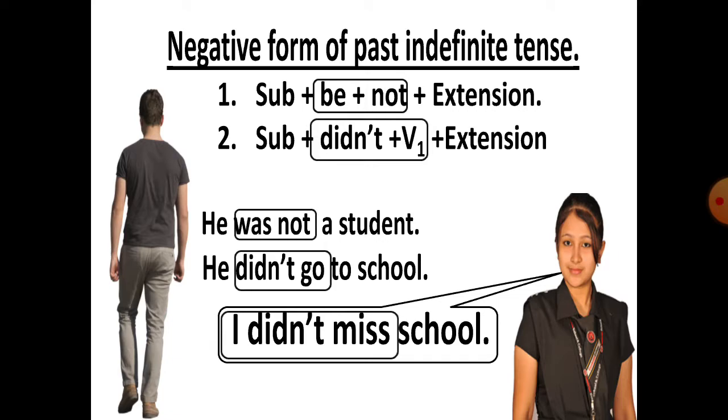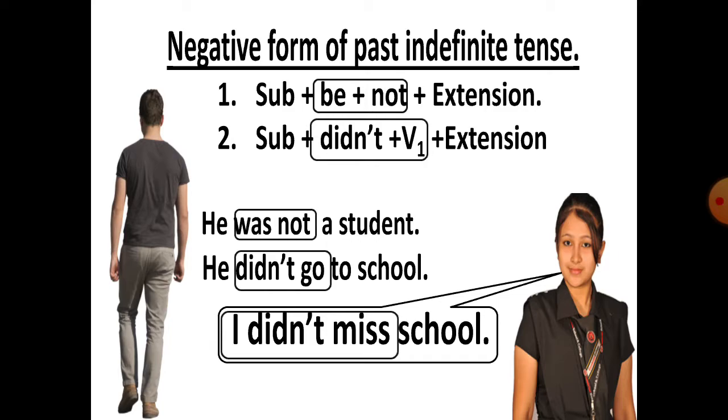Do you understand that? It's very simple and easy. If a sentence has a verb in first form, like watch or wear, then we have to just put the negative word not to make it a negative sentence.